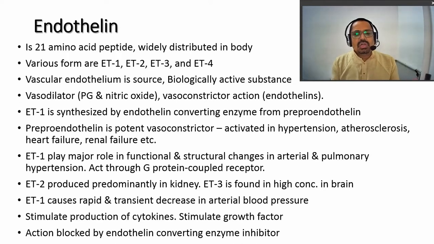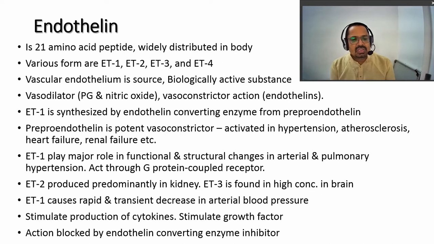So these two autocoids keep the balance of vascular tone. Endothelin causes vasoconstriction, while prostaglandin and nitric oxide produce vasodilation, so they have opposite actions to each other. ET1 is synthesized in the endothelium by the converting enzyme from preproendothelin. Proendothelin is a potent vasoconstrictor, activated in hypertension, atherosclerosis, heart failure and renal failure. In these conditions, the endothelin converting enzymes are secreted, and preproendothelin is converted into its active form.